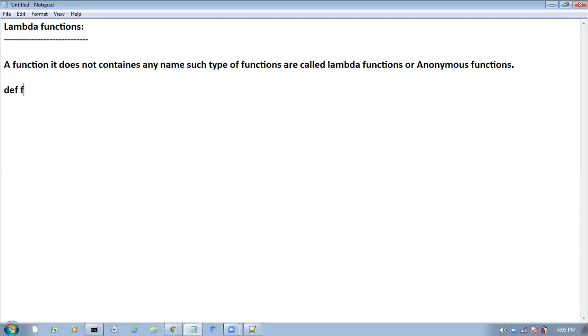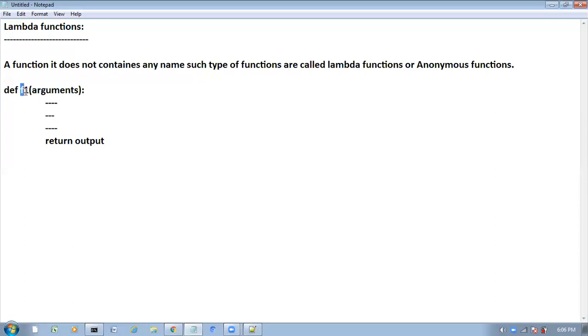def, then the function name. Inside we have to pass arguments. Here we have to write some logic, and here we have to return the value. Like this we write the normal function. Compulsorily it should start with the def keyword.